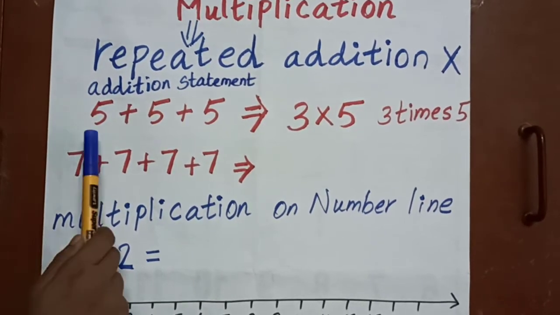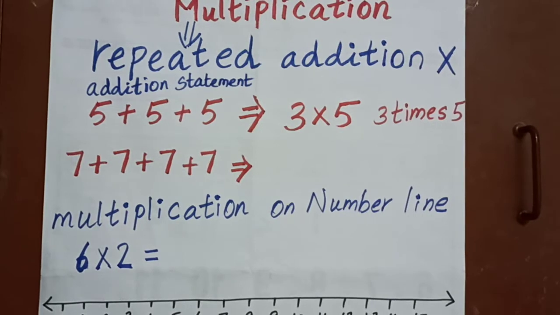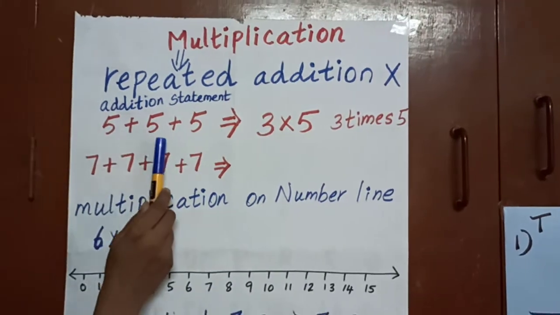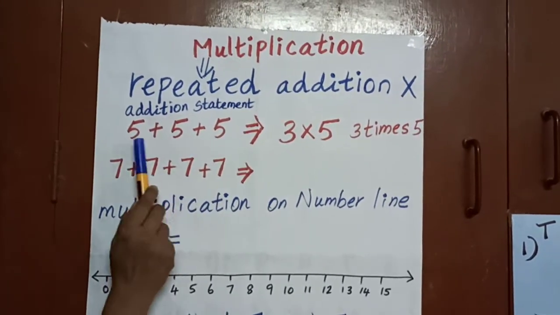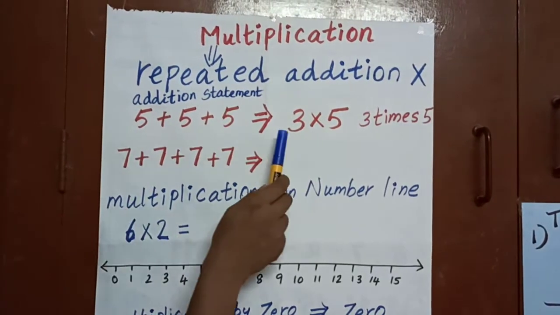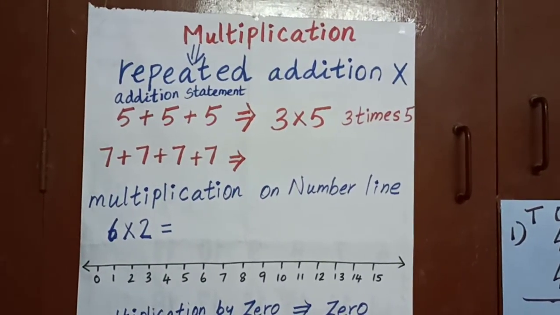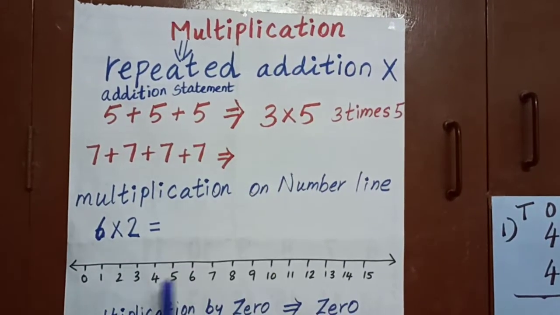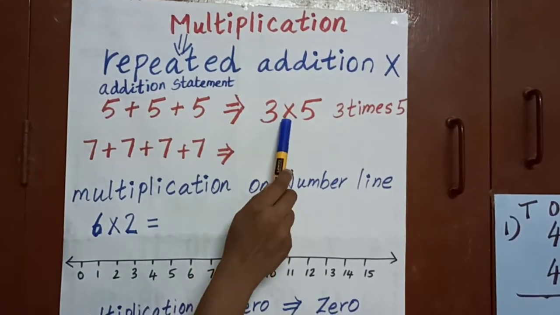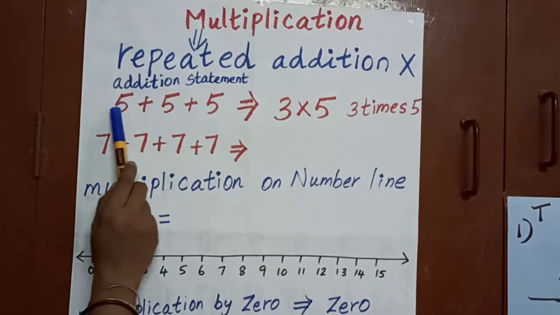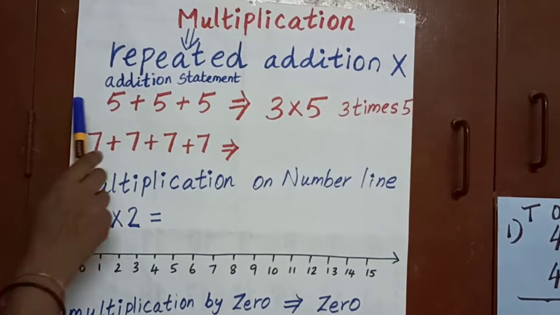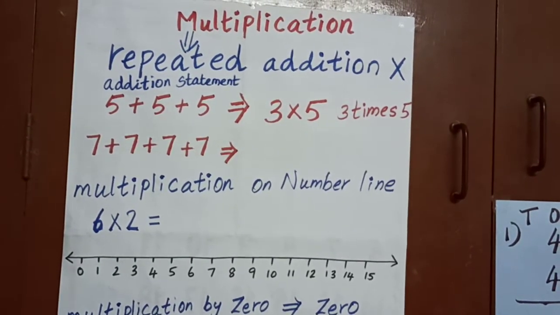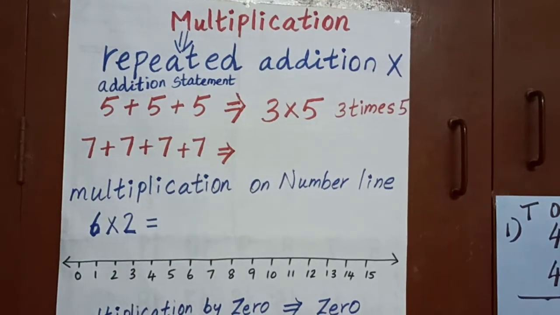First step, we have to count how many times the number is given. How many times? All of you listen. 1, 2, 3. 3 times I have written the number 5. So, first I have written here 3. For a multiplication statement, I have to use the multiplication symbol, the into symbol. 3 into. Next, what number have I used here? 5. So, I am writing 5. So, the multiplication statement is 3 into 5.